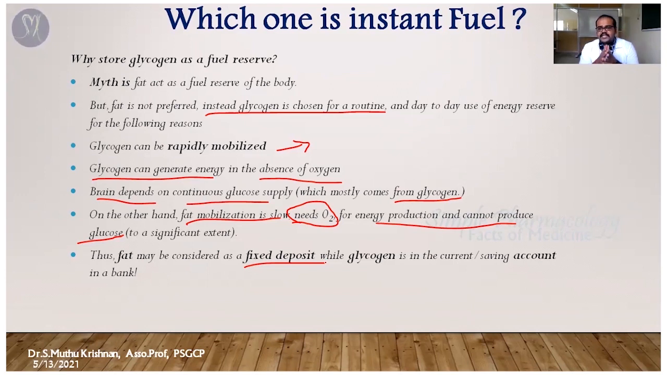But glycogen acts as a current account or savings account. Whenever you need it, you can utilize it; otherwise, whenever you have extra, you can deposit it in the bank. In the same manner, when your body needs glucose, the glycogen breaks down and is converted into glucose, and you can utilize it. When there is excess, the glucose is converted into glycogen and stored either in the liver or muscle. So it acts as a current or savings account. That is the thing. Because of that, our glycogen acts as an instant fuel.